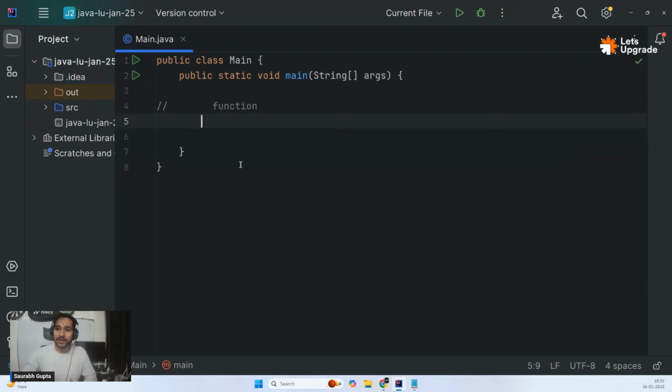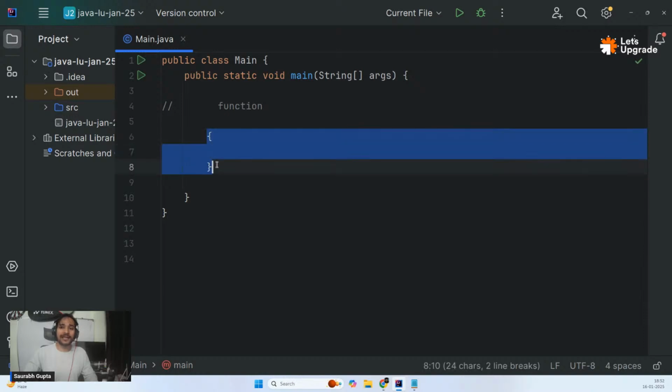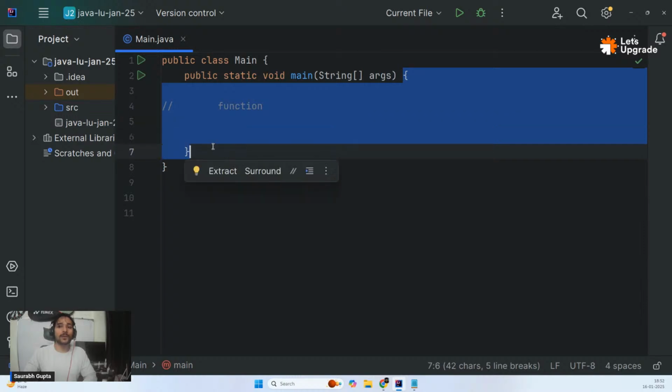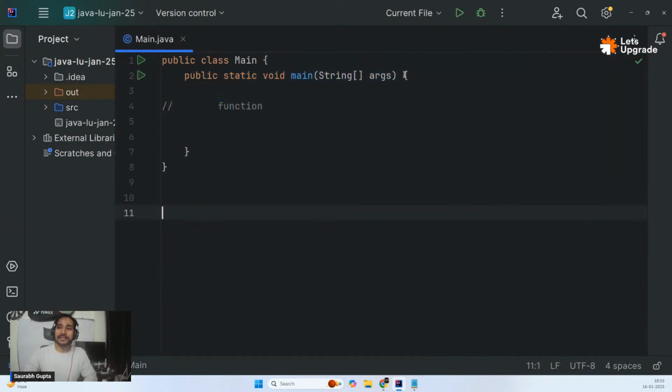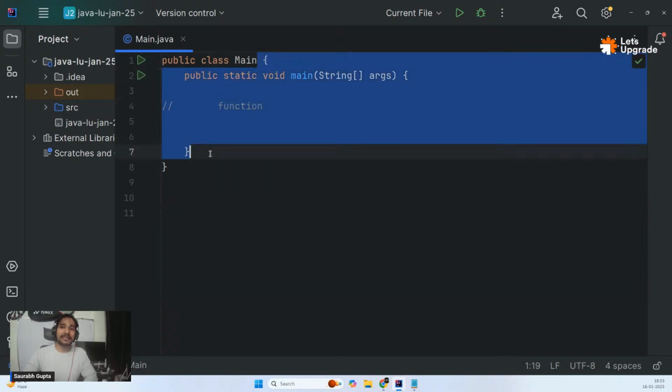Now, when I say block in programming, this is what we call a block, or maybe just right here. Whenever you see curly braces like this, that is one block. In this case, this thing is one block, and this is also one block. So this is the main function's block, and this is the main class's block.